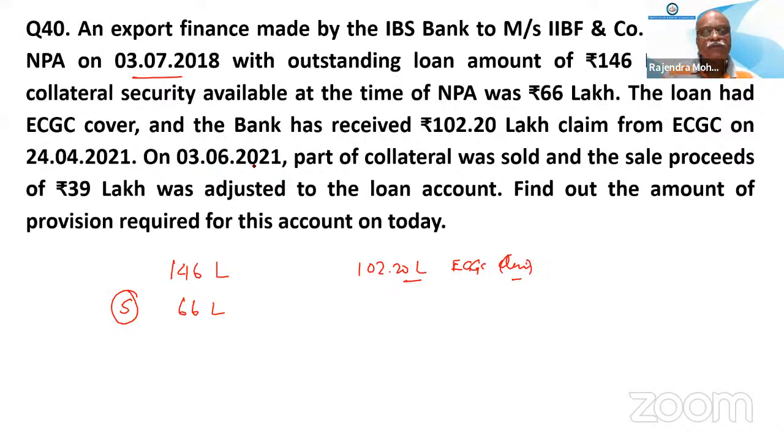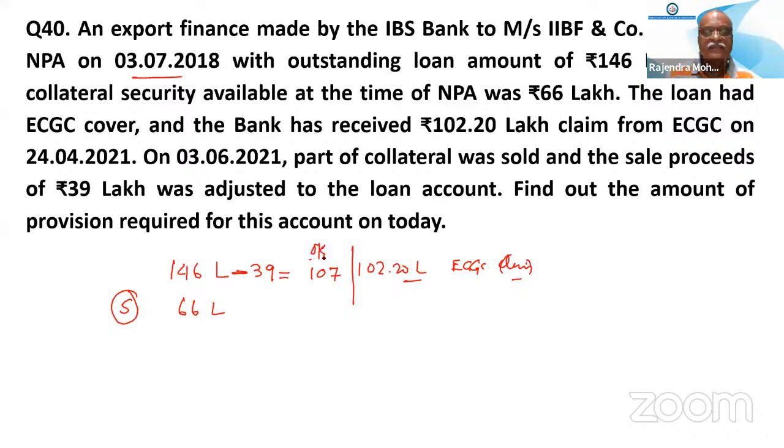On 3rd June 2021, part of collateral was sold and the sale proceeds of 39 lakh was adjusted to the loan account. That means 39 lakh has been adjusted here. So 39 lakh credited means our outstanding balance will come down by how much? 107.